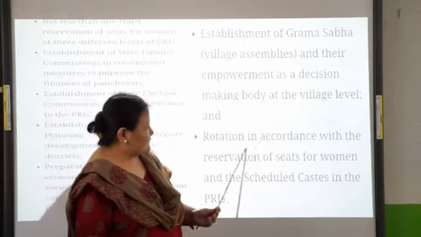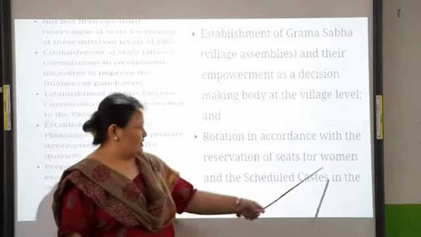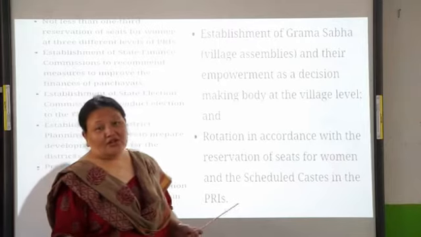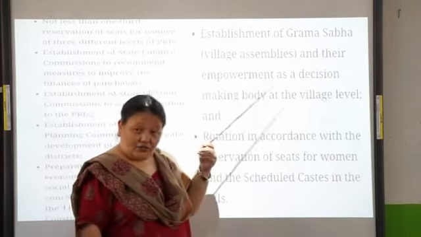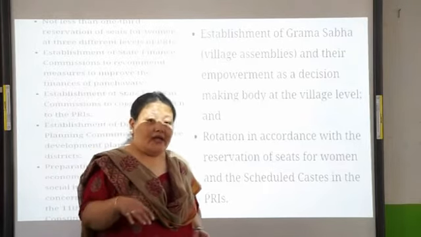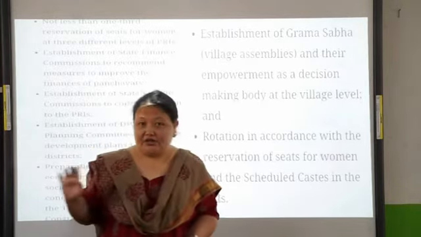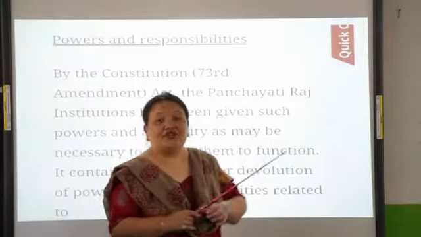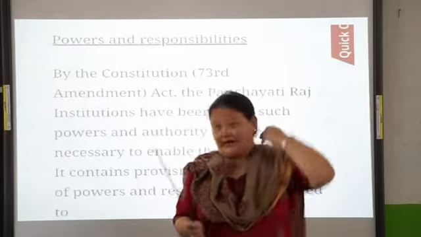And then rotation in accordance with the reservation of seats for women and the scheduled castes and the scheduled tribes in the Panchayati Raj institution. It had to take into consideration the reservation of seats for women as well as for the people belonging to the scheduled castes and scheduled tribes. So these were some of the features of the 73rd Amendment Act.